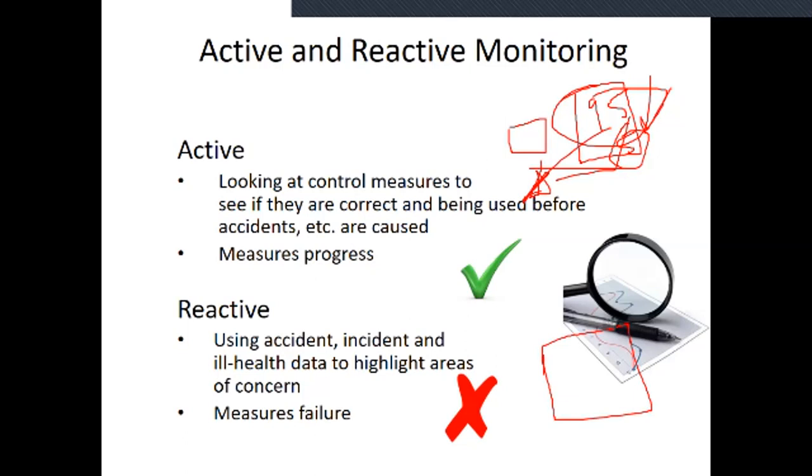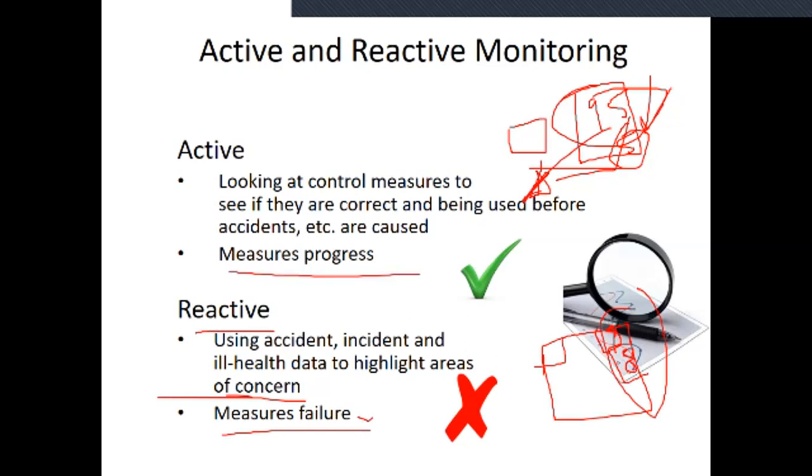Maybe the electrical work location. For example, maybe the two rooms are the problem. For example, room number 9 and room number 8 are the problem, maybe some electrical problems. Only those areas are considered and highlighted, because these are very dangerous areas. This is known as reactive monitoring, and it measures the failures only. But active monitoring measures the progress only.